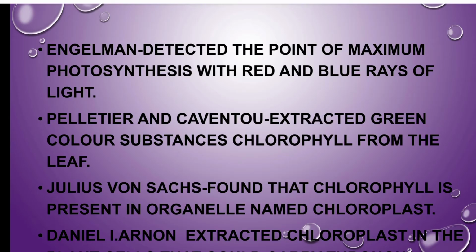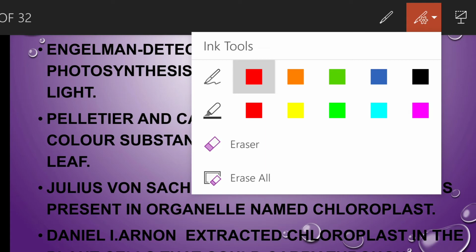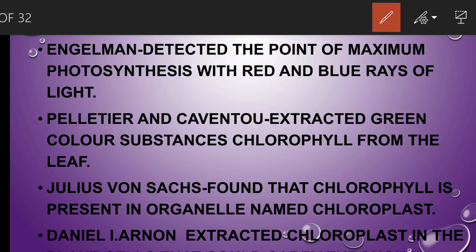Next, Engelmann detected the maximum rate of photosynthesis. So he detected the point of maximum rate of photosynthesis with which colors? Red and blue. Engelmann conducted an experiment on strands of algae. The algae were exposed to different colors of light, for example a rainbow. A rainbow has 7 colors, that is VIBGYOR.